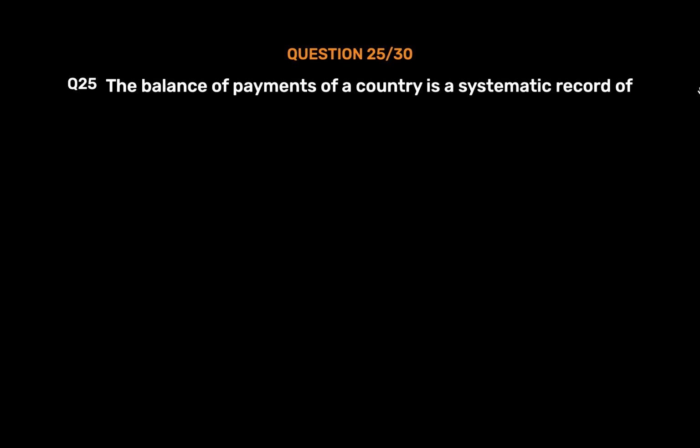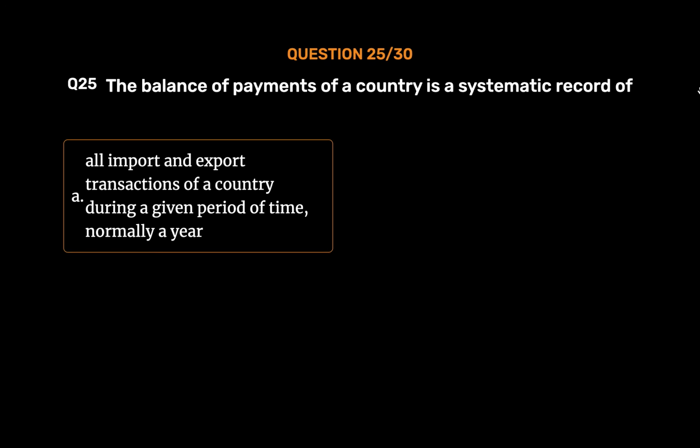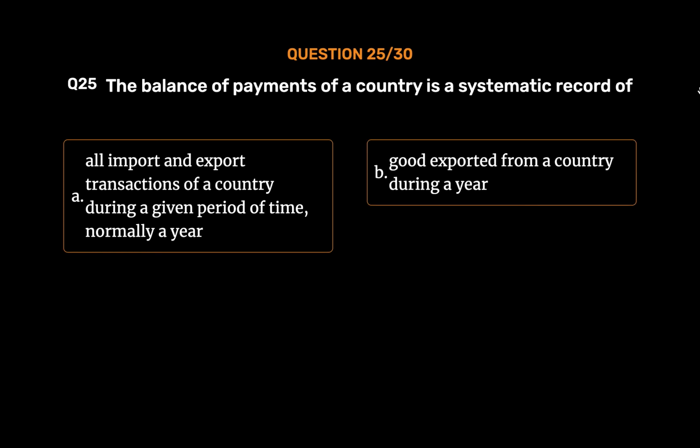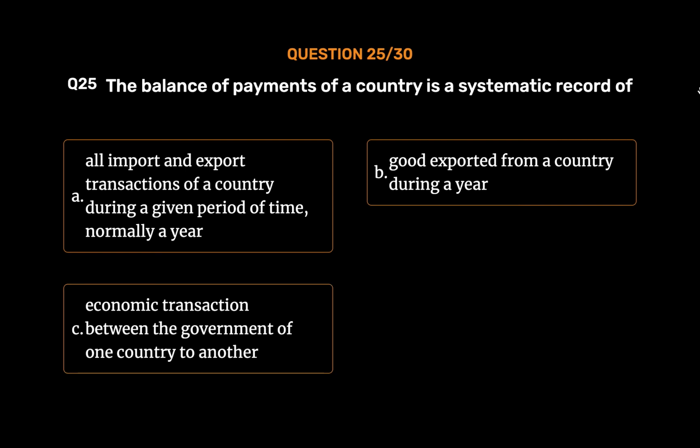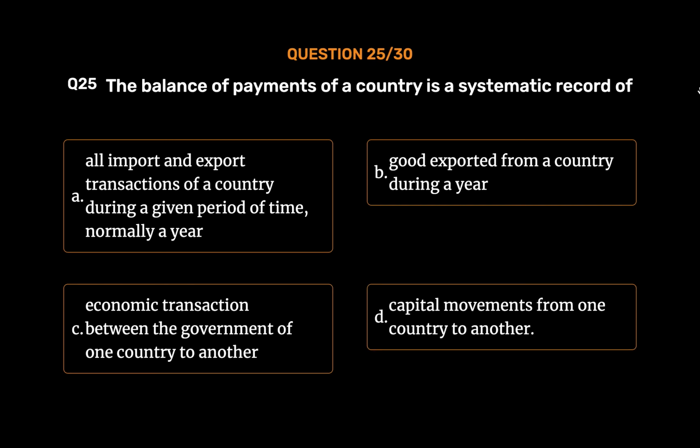The balance of payments of a country is a systematic record of: Option A. All import and export transactions of a country during a given period of time, normally a year. Option B. Goods exported from a country during a year. Option C. Economic transaction between the government of one country to another. Option D. Capital movements from one country to another.